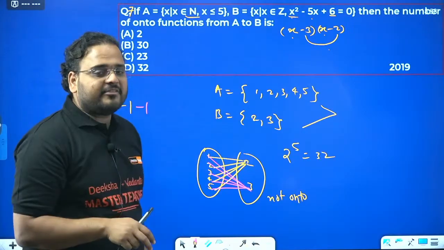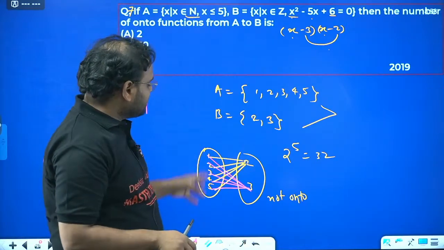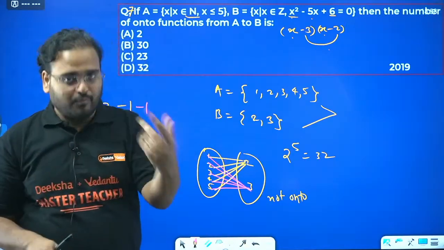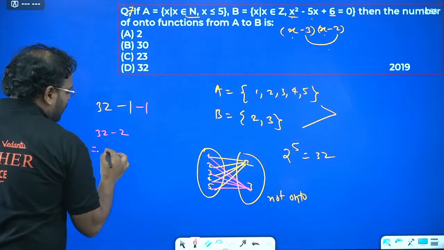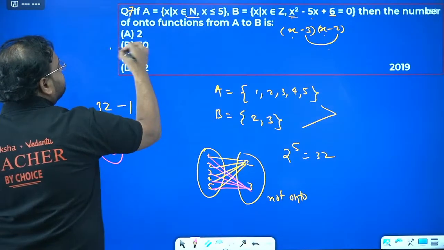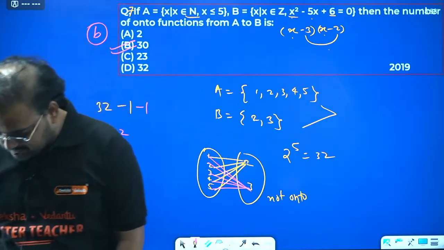So for a function where every result is mapped to 2 and a function where every result is mapped to 3, those 2 cases I have to remove. So I have removed 2 cases. So my answer is nothing but 3^2 minus 2, which is 30. B is the answer.